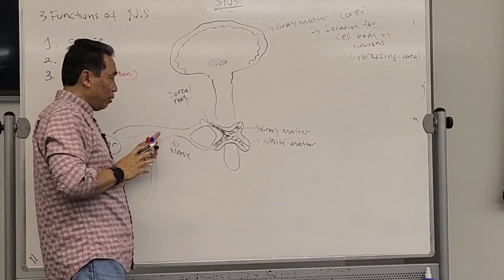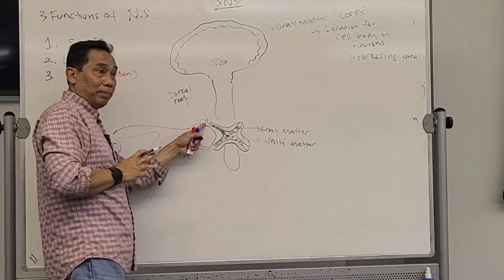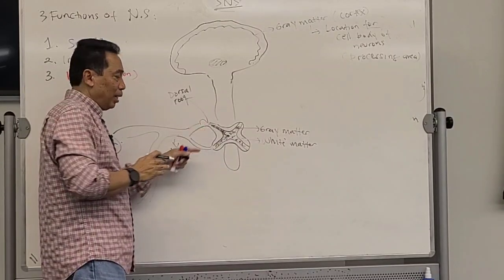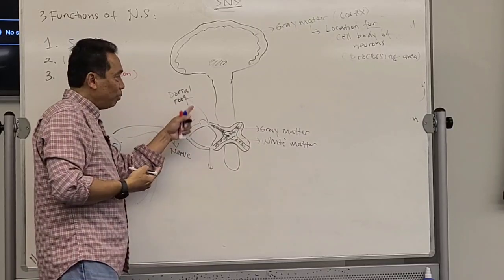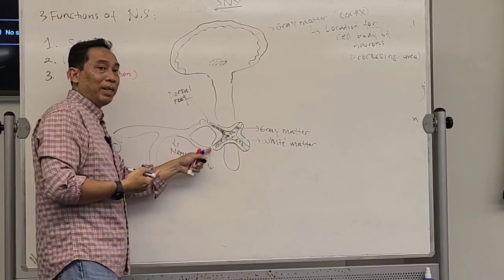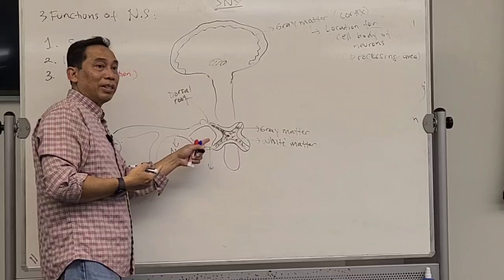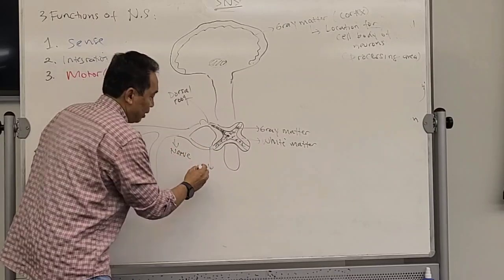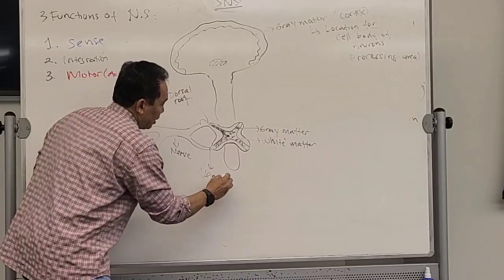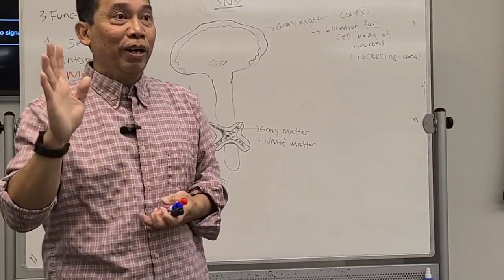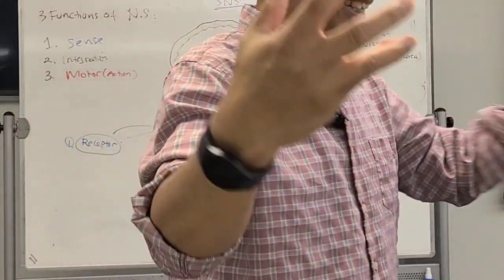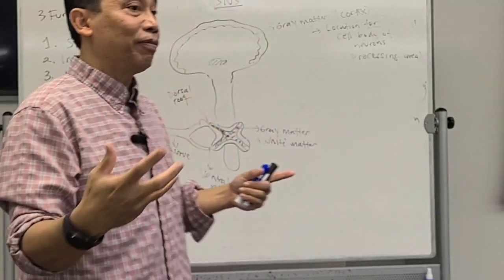Which is the connection for the nerve on the dorsal part of the spinal cord. And then you have the dorsal root, then the other side will be, what is the opposite of dorsal? Ventral. Ventral root. You follow this one first. So this is the structure of our nervous system.